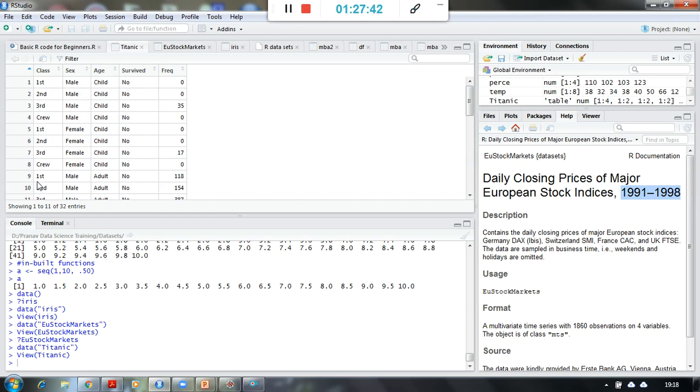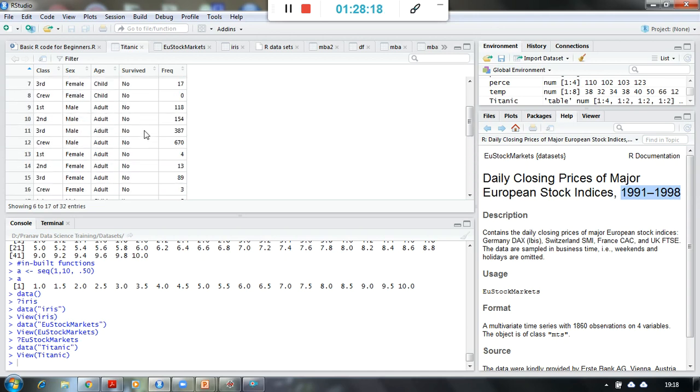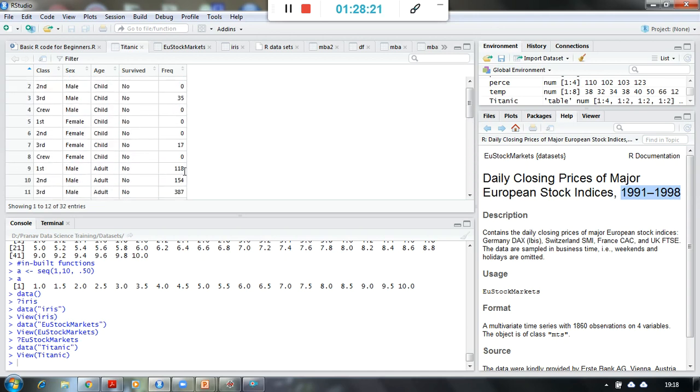So meaning is, first class passengers who were male and adult have not survived, and how many of those were there? 118 people. And those who have survived, if you see, male crew members who were adult and have survived, how many were there? 192. So 192 crew members have survived, whereas only 57 first class male adults have survived, and these many have died. This is the meaning of this.